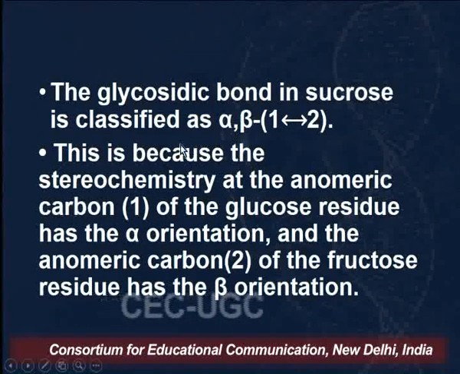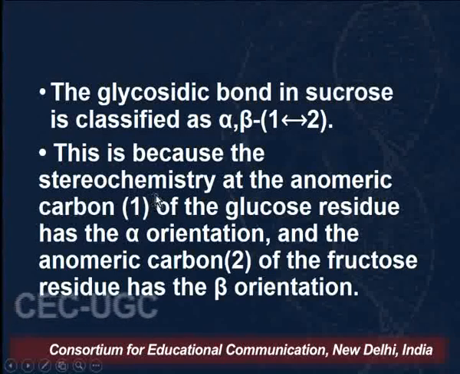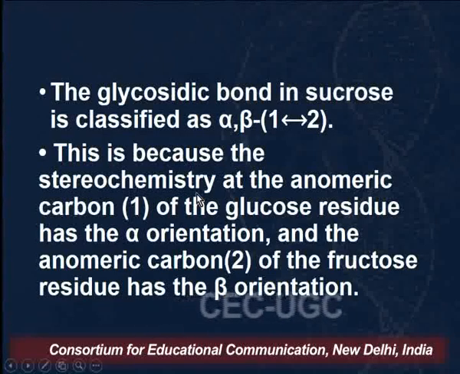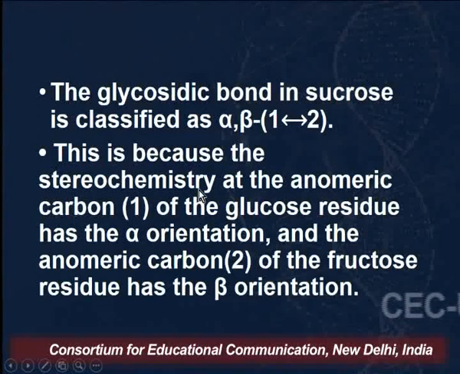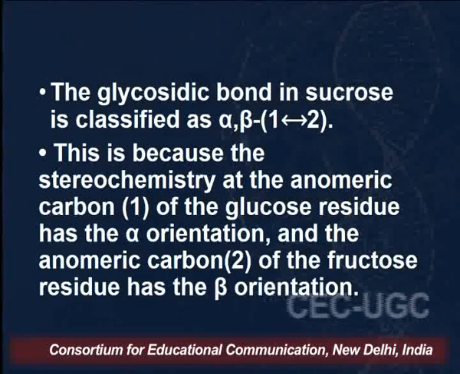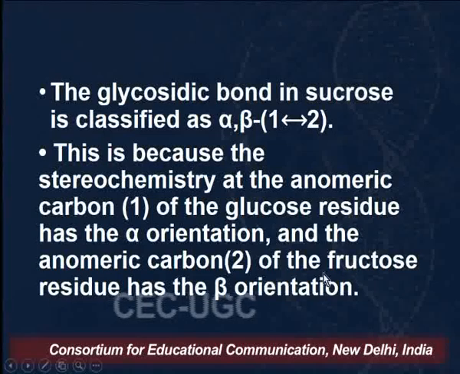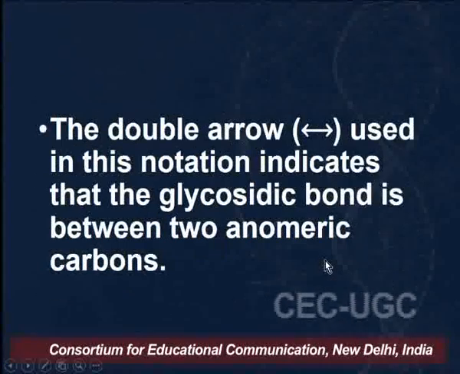This is because we have to specify the stereochemistry at the anomeric carbon. The anomeric carbon of the glucose residue has alpha orientation. That means in the glucose residue, the CH2OH group and OH are trans to each other. And the anomeric carbon 2 of fructose has beta orientation, because the CH2OH and the anomeric OH are on the same side, that is, they are cis to each other, right?